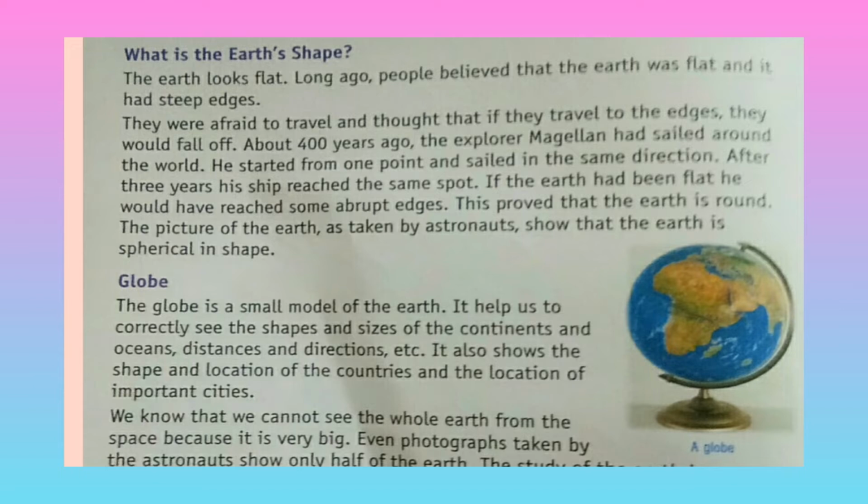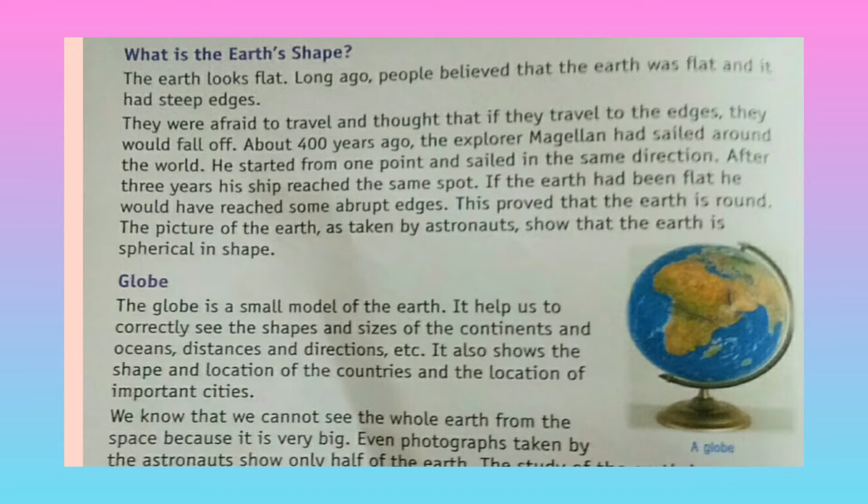They were afraid to travel and thought that if they traveled to the edge they would fall off. It means people imagined that Earth has steep edges, and because of that, when people travel, at some point they will reach the end point and fall off from there.